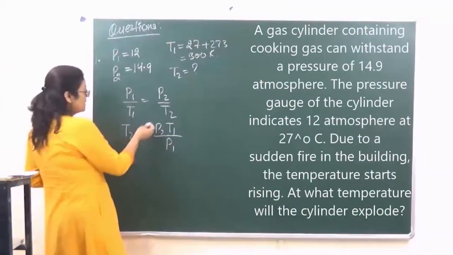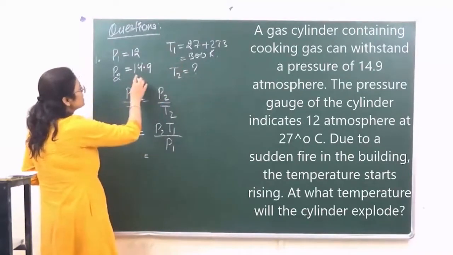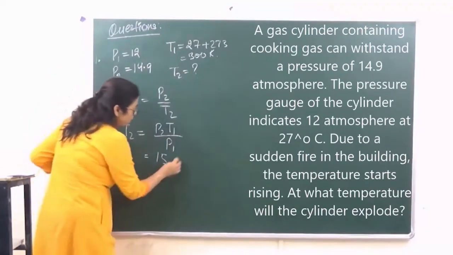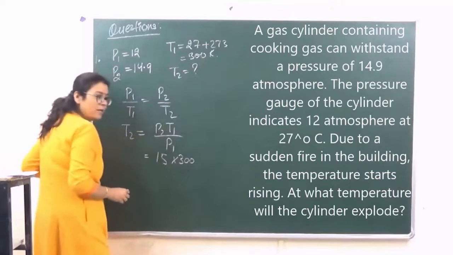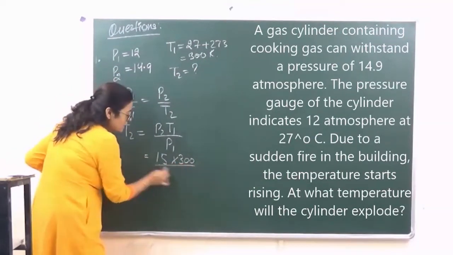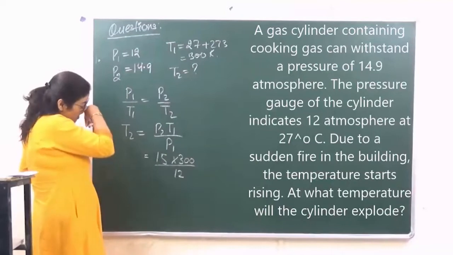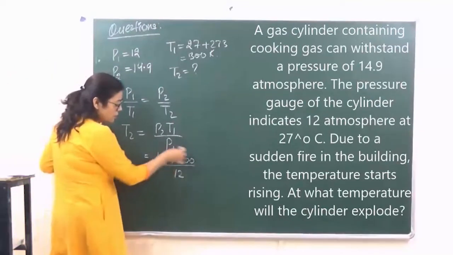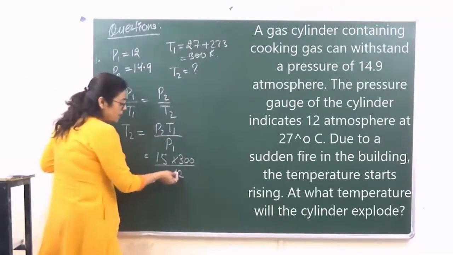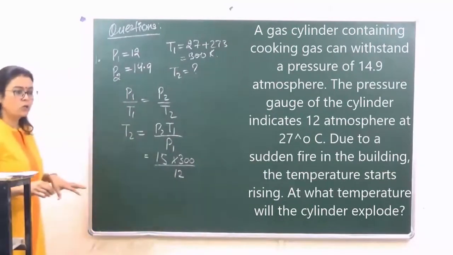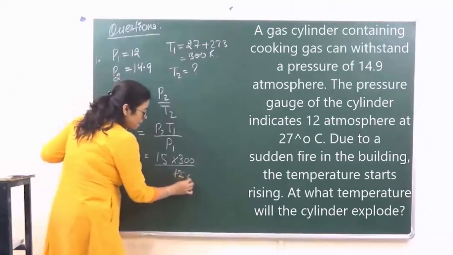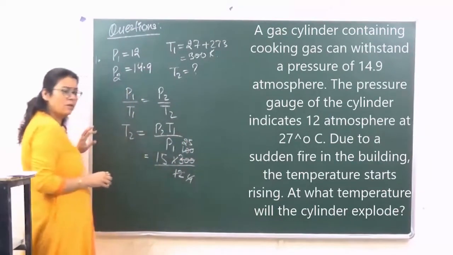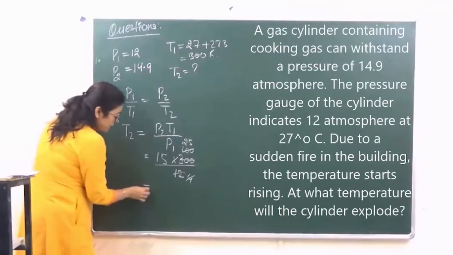ठीक है? So हमारे पास अब क्या आ गया? The value of P2 given to us is 14.9. This can be approximately taken as 15. The value of temperature is given to us as 300. ठीक है? And P1 given to us is 12. Right? So when we are doing these calculations, अब यहाँ पे हमने 14.9 की जगह 15 लिया है. So this will make our calculations a little easier. We will get the answer to the nearest approximation over here. ठीक है? So ये हमारे पास आ गया 4s are 12, 100, 25, right? So जब आप इसको calculate करोगे, then how much are you getting?